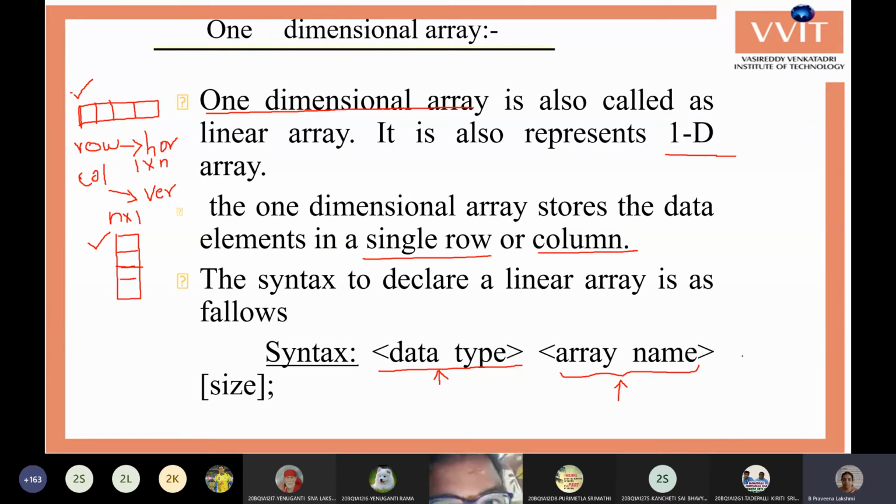Next, without any spaces, we give the square brackets and size. This size refers to the number of values we can store in the array. So the advantage of declaring the array variable and specifying the size is to allocate the memory space for the variable, based on the required size specified for the array.